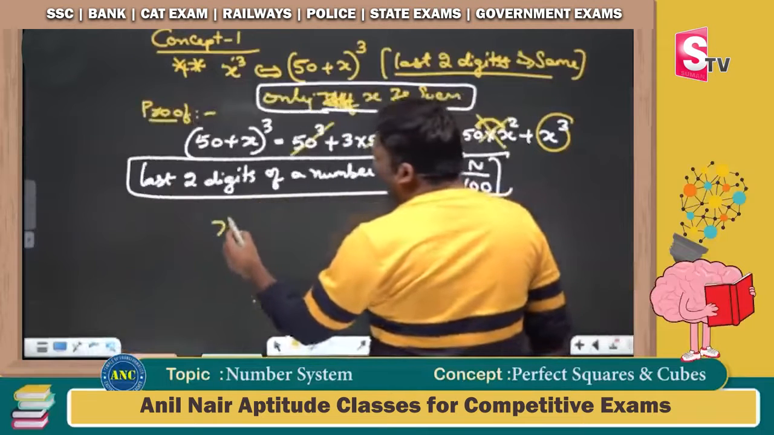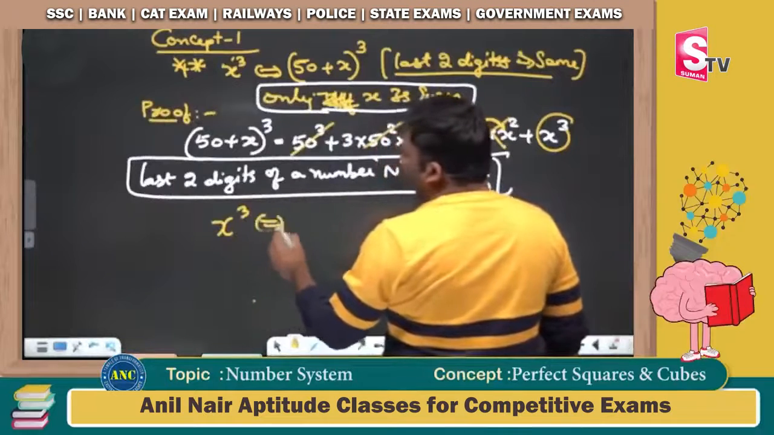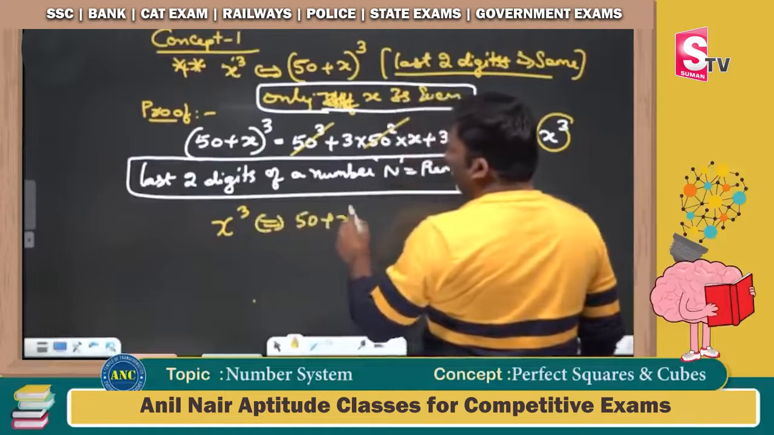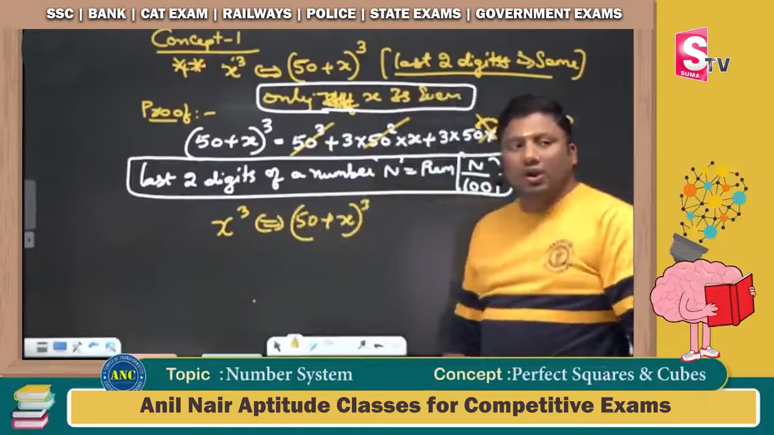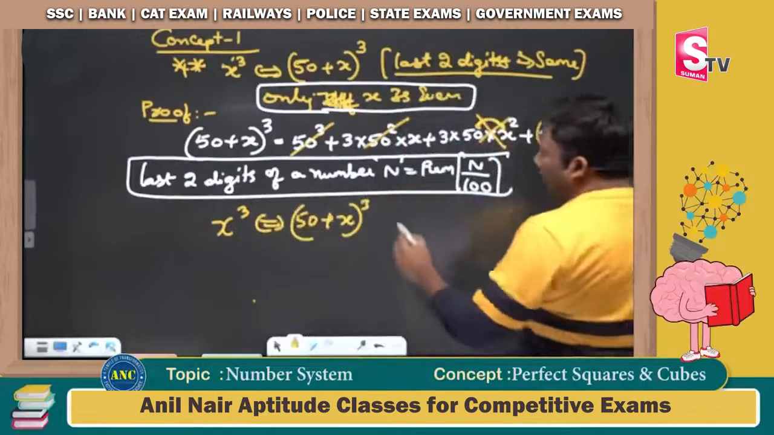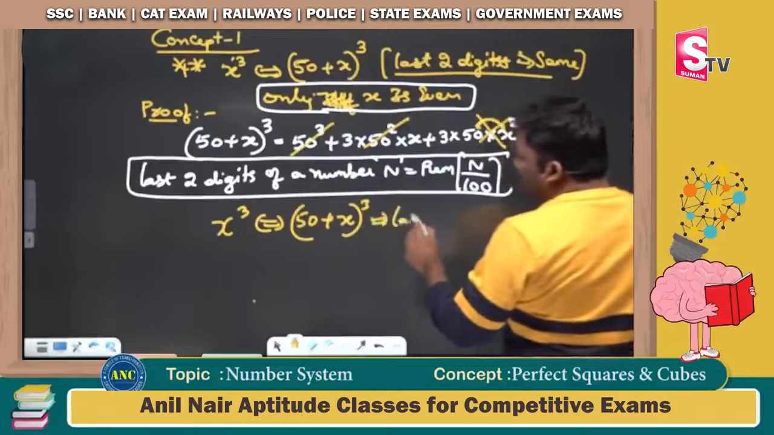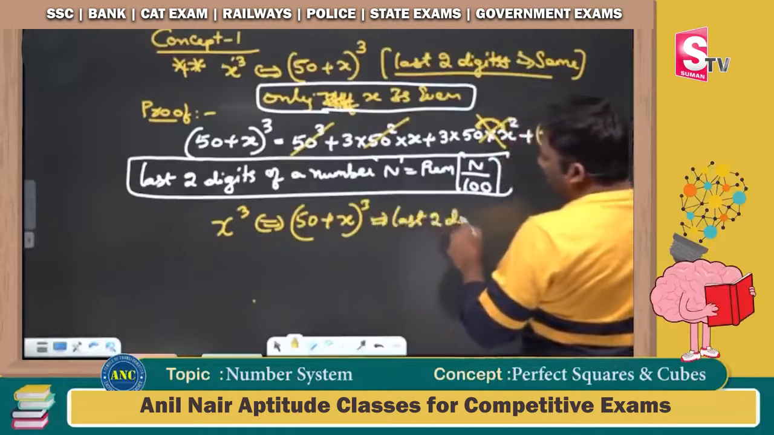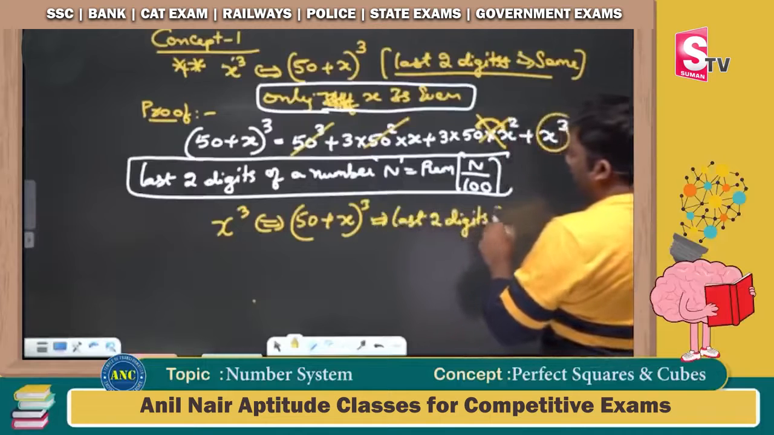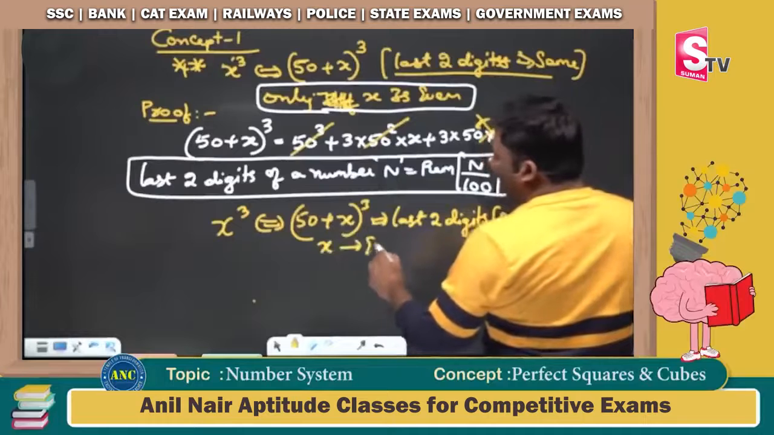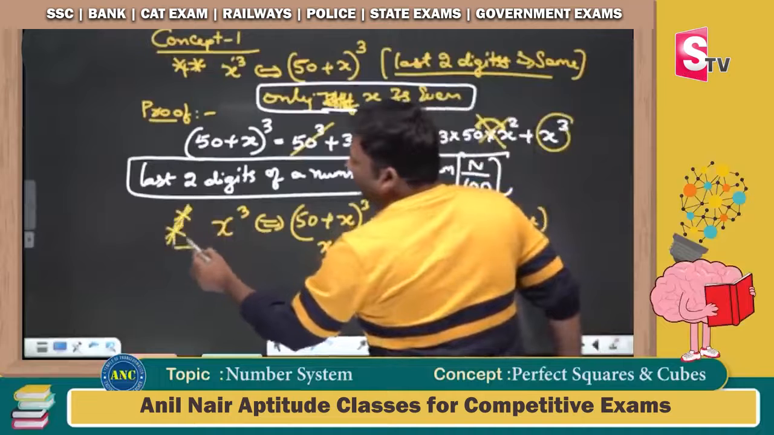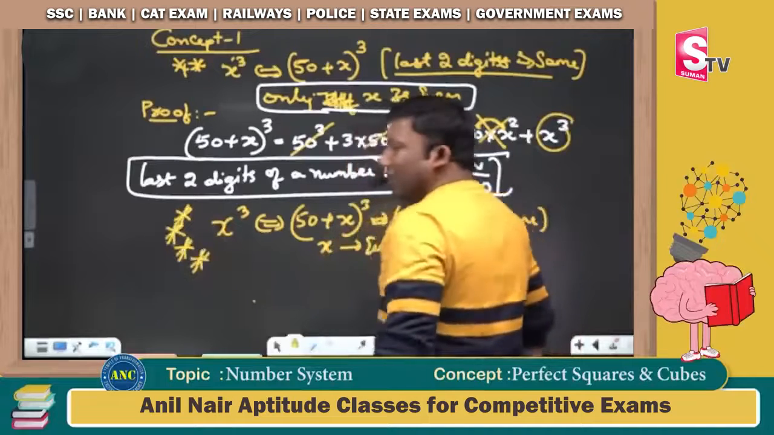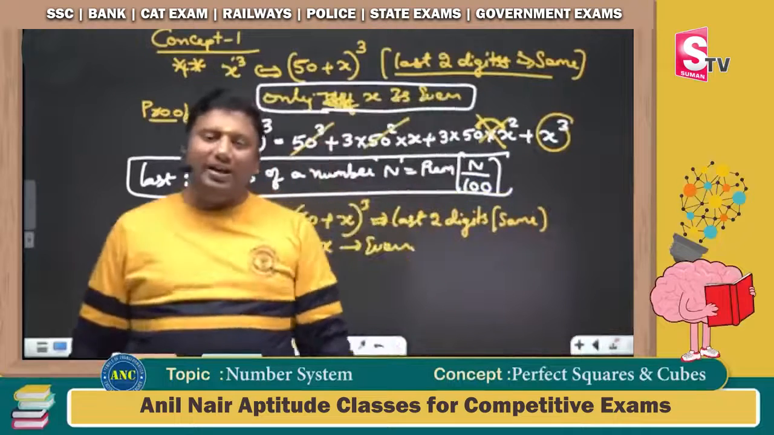So if I take a number x cube and 50 plus x whole cube, by knowing this, a question which will take 5 minutes to solve, you can solve in less than 1 minute. The last two digits will be the same. It is only possible when x is an even number. I hope the idea is clear.